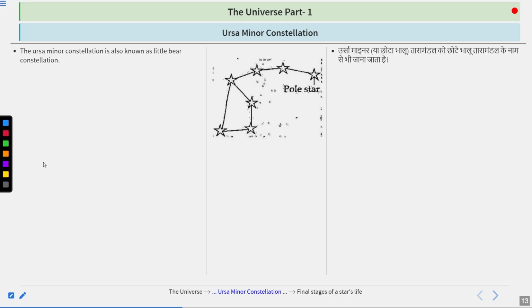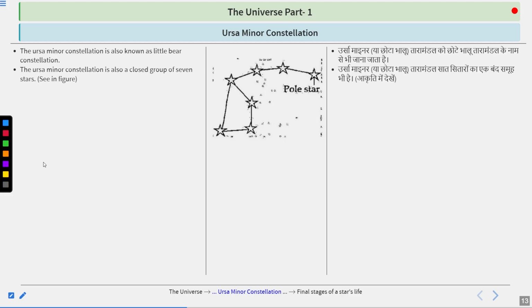Now, the Ursa Minor constellation. It is also known as the Little Bear constellation, as we know. The Ursa Minor constellation is also a close group of 7 stars. Here you can see 1, 2, 3, 4, 5, 6, 7. Or we could also reverse it: 1, 2, 3, 4, 5, 6, 7. So this is also a group of 7 stars.